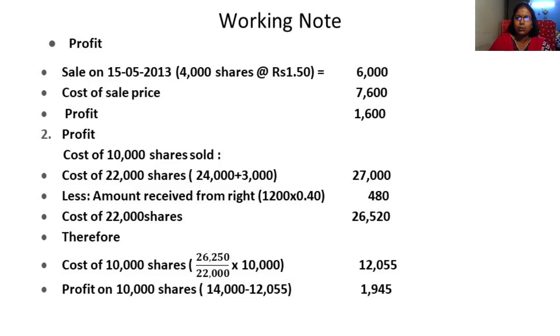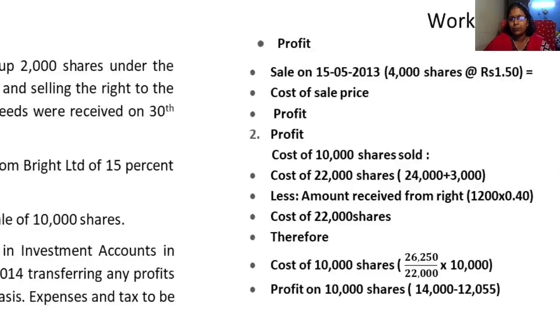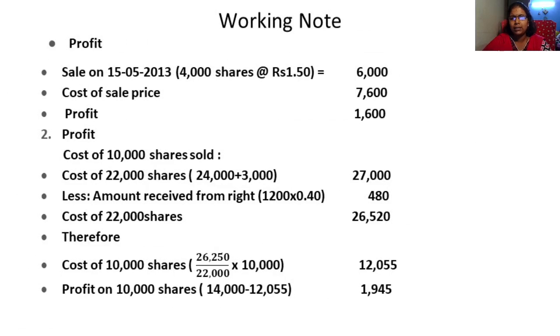So how much do you get? 12,055. So what is the profit on 10,000 shares? 10,000 shares is sold at how much? 14,000. They are given in the problem, you can see here. On 30th March he received 14,000 for the sale of 10,000 shares. So when you get the 10,000 shares, what is the value? 14,000 minus this cost of 10,000 shares.